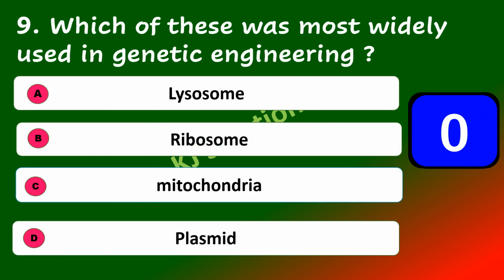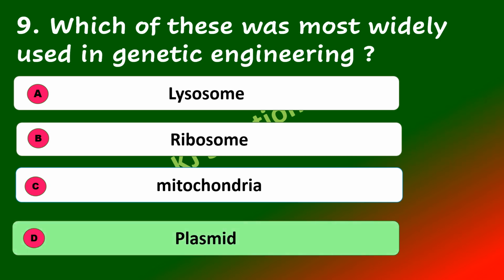Next question. Which of these was most widely used in genetic engineering? Lysosome, ribosome, mitochondria, plasmid. The answer is plasmid.